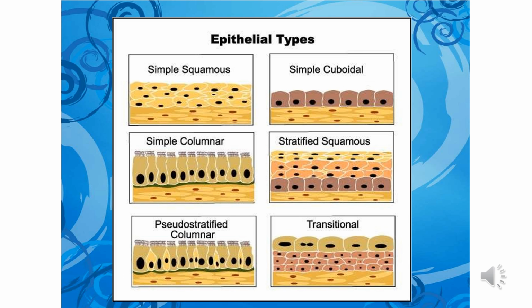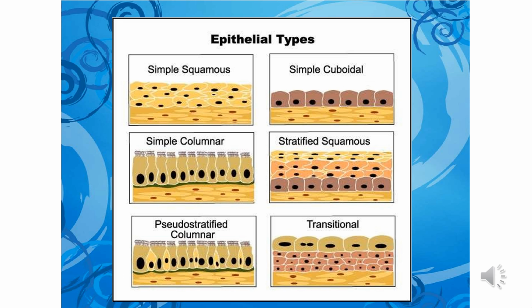And next is pseudostratified columnar epithelium. The cells are columnar but unequal in size. The long cells extend up to the free surface. The short cells don't reach the outer free surface. So these are present like this.